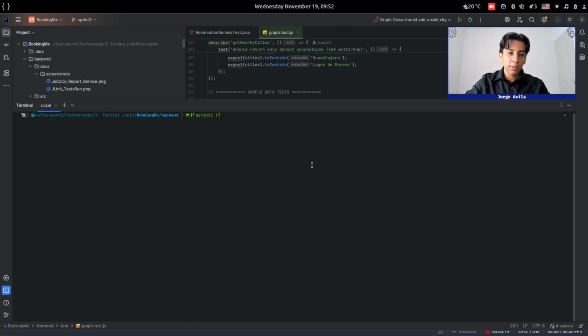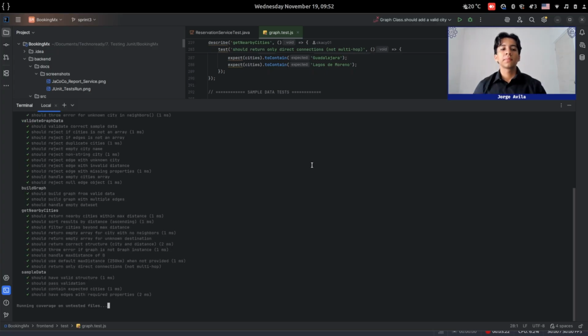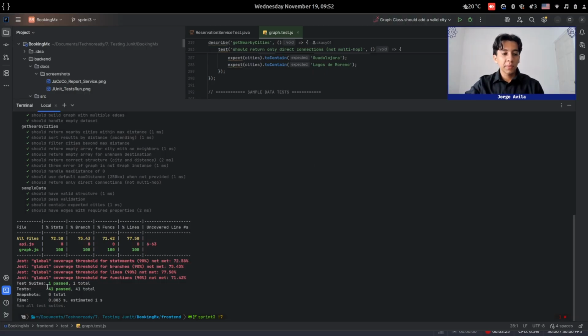So let's run it. npm test. And here we have one test suite, which is graph.test.js, and here we have the Jest report with graph.js with 100% coverage of branches, functions, lines, and also statements. And that's all for the demo. So let's continue with the presentation.